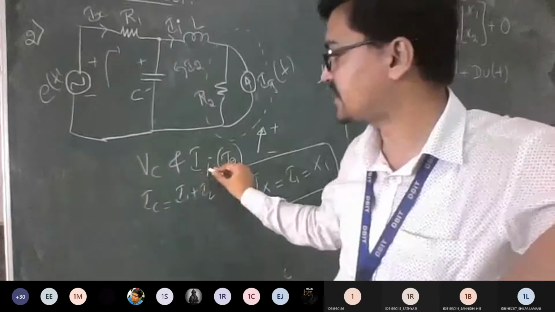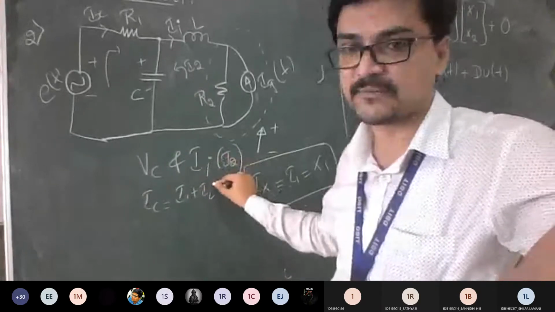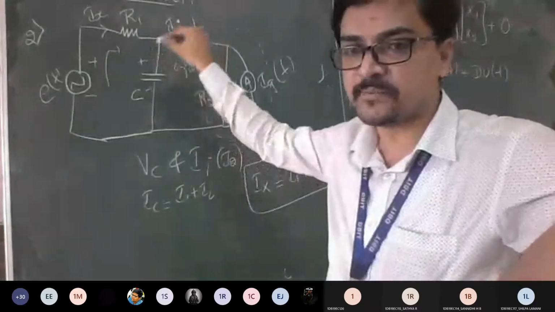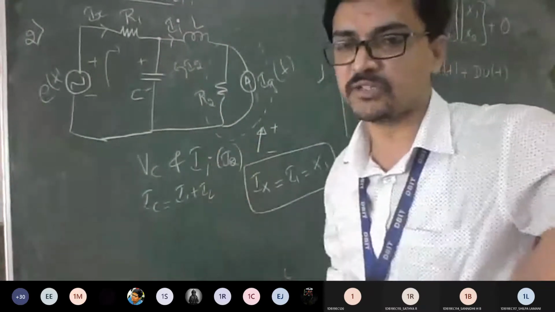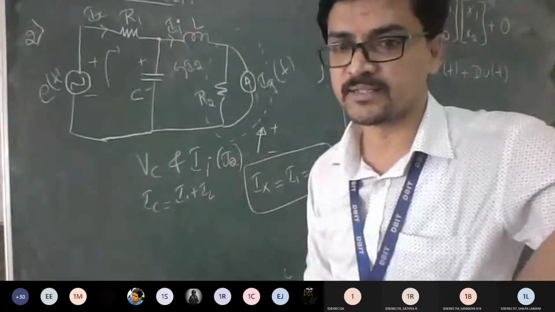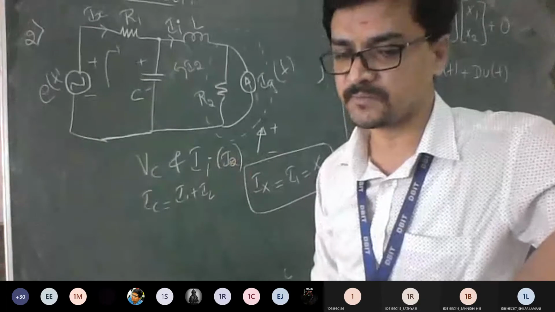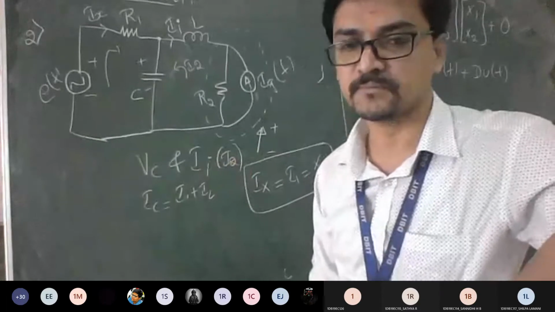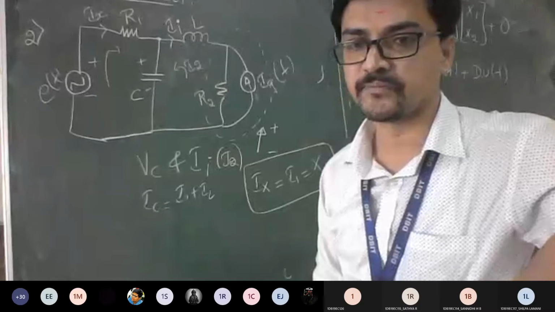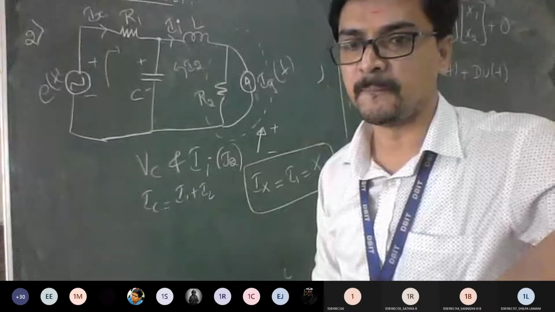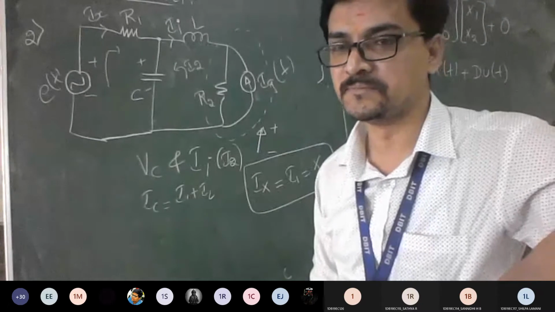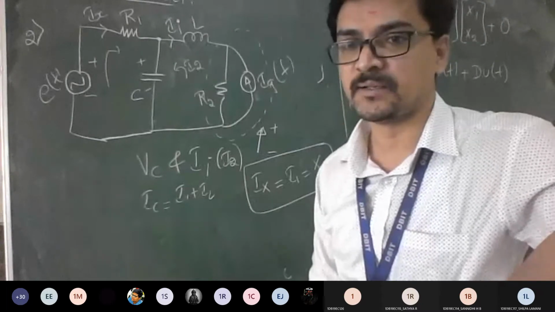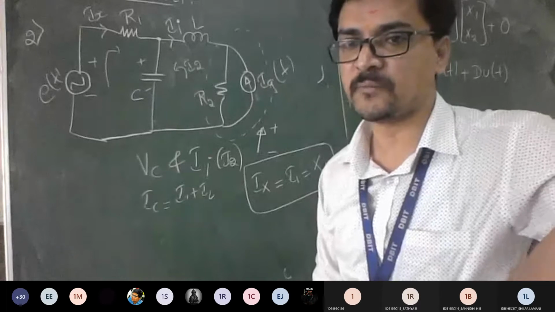So read the question carefully, what they have given. That is why I told the specific II and Ix. Where it is present, to which mesh it belongs, consider that, then according to that you have to solve this state model problem. Is it okay now? I hope you got the logic, everyone. Fine, guys. Shall I move on?